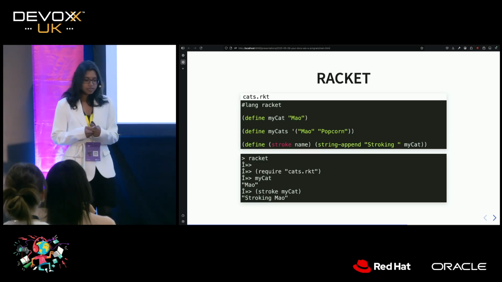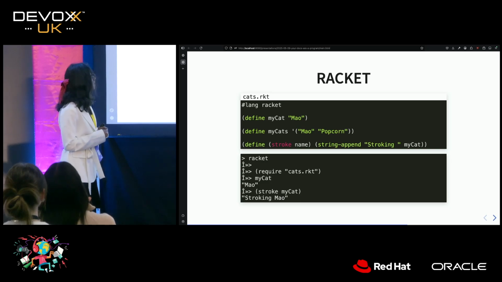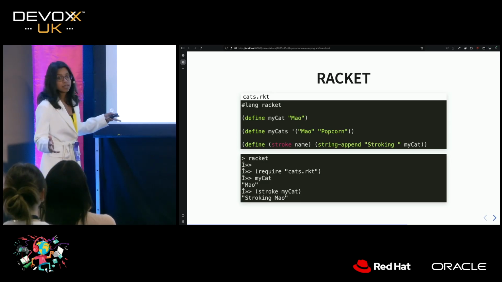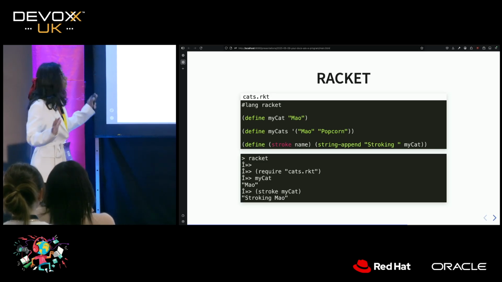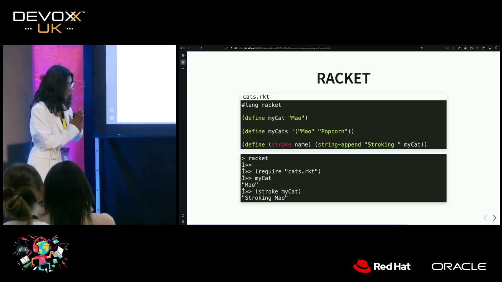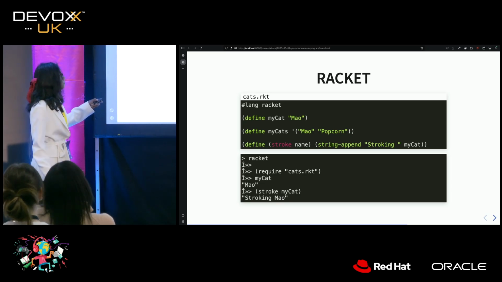Okay, so what is Racket? What is Lisp, or in this case, it's a Scheme? It's a programming language with lots of braces. Please accept the braces for the moment. We can define variables in it. This is how we might define a variable called myCat. myCat is Mal. This is how we define a list of cats.